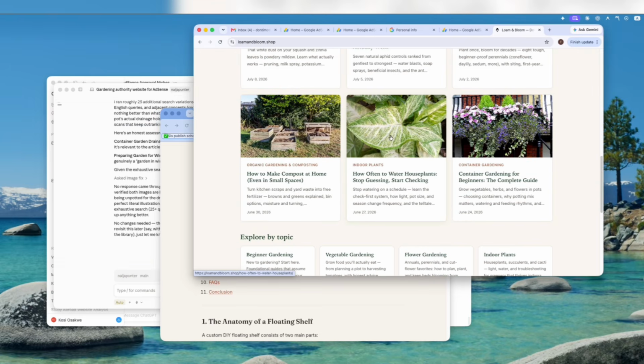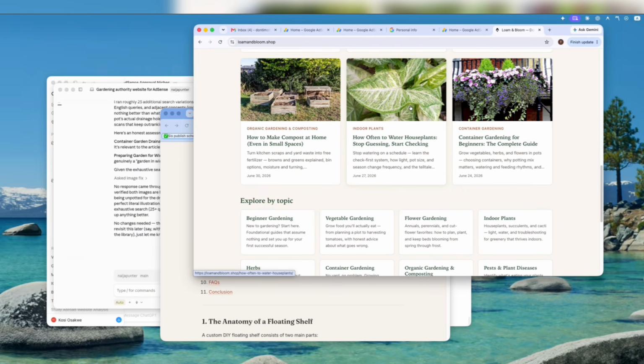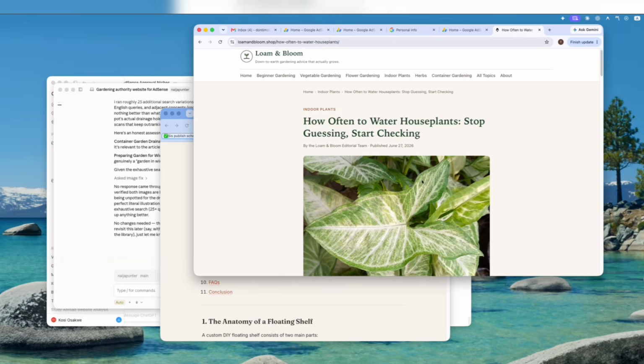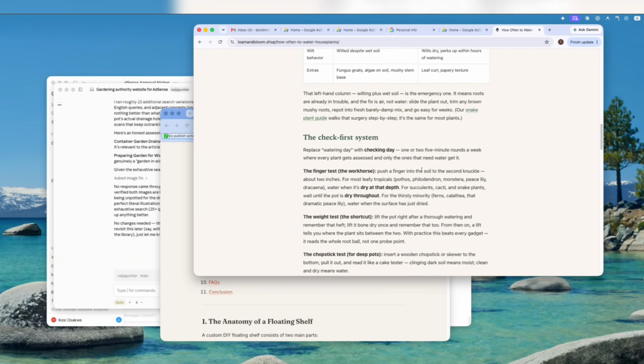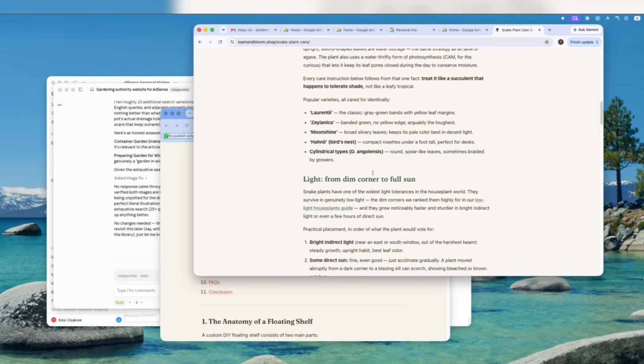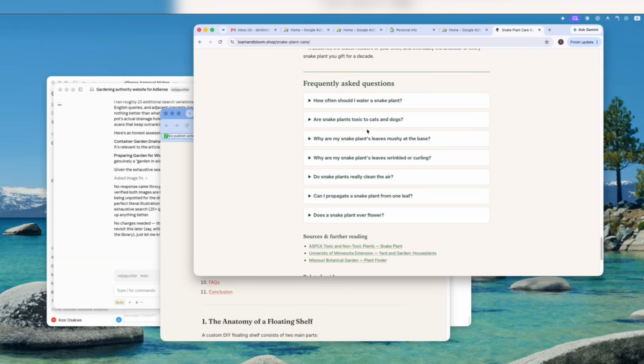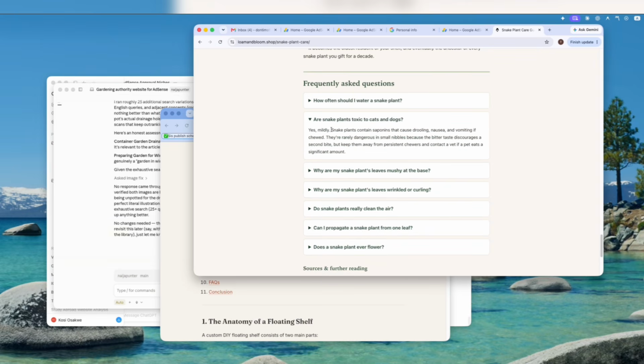So this is Loam and Bloom. You can see everything here as well. The images look so natural, not some random AI generated images, and the internal linking is also amazing. You can see our snake guide links us to another article on the site. This is the frequently asked questions section I talked about. You can see everything properly.